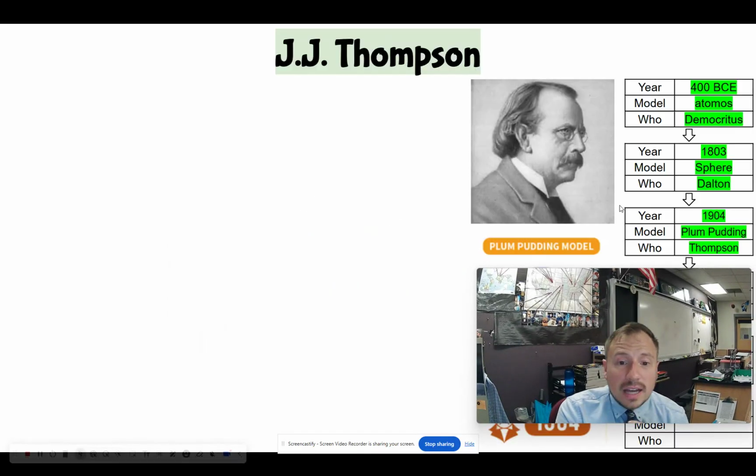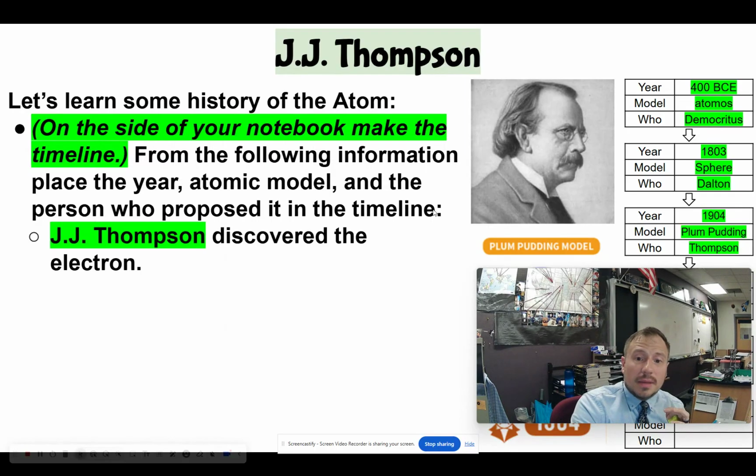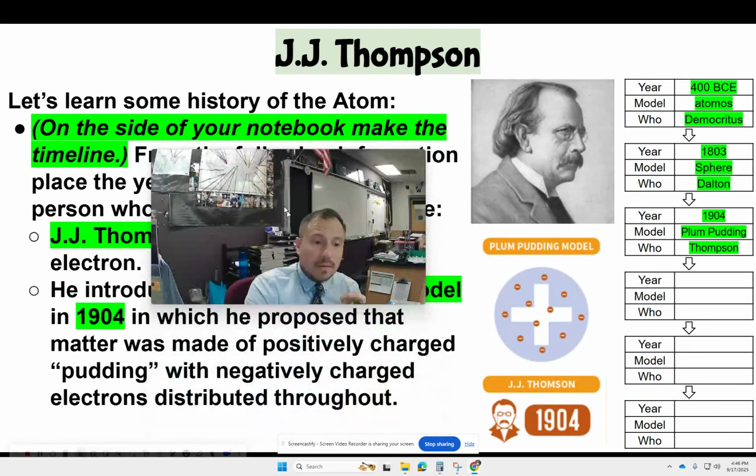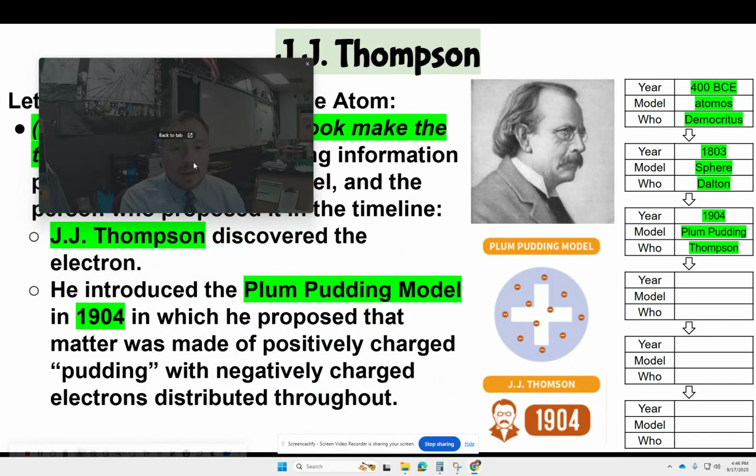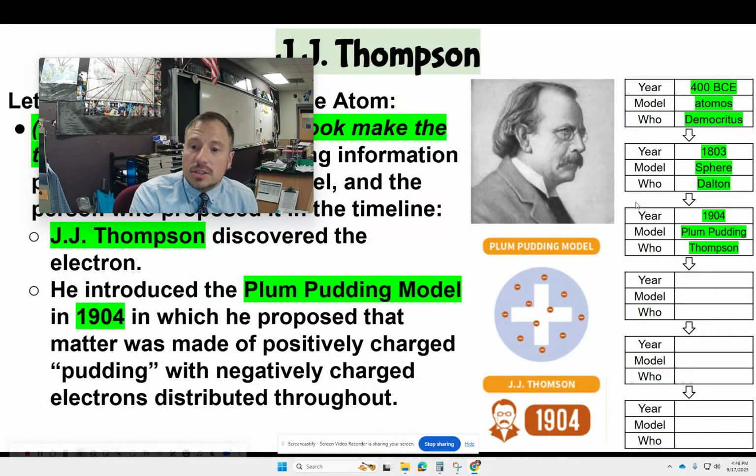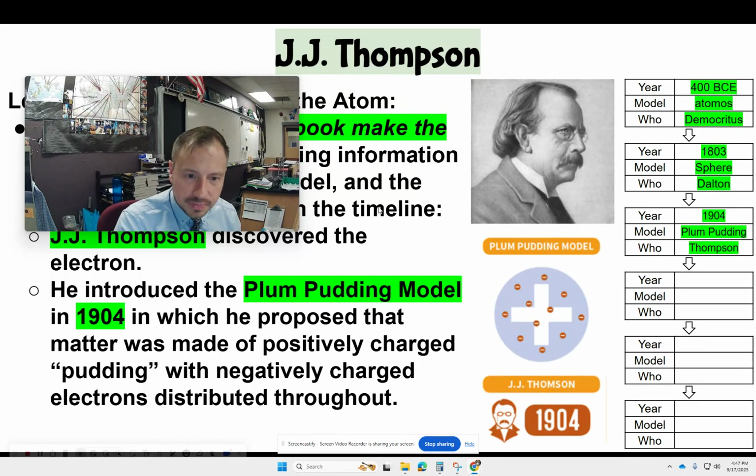Now, if we fast forward a little bit, J.J. Thomson, he discovered the electron. And he introduced the plum pudding model in 1904. So you can see that in 1904, he proposed that matter was positively charged and had these little tiny negatively charged particles spread throughout. Now this was kind of a big deal because, hey, we've got these atoms. He was the one that said, well, what we think of as the atom is actually composed of positive and negative parts. And he said, I've got this positive, plum pudding with little negative charges throughout.